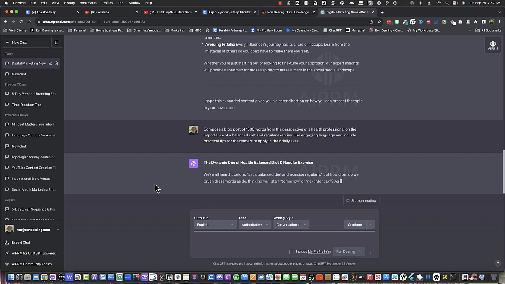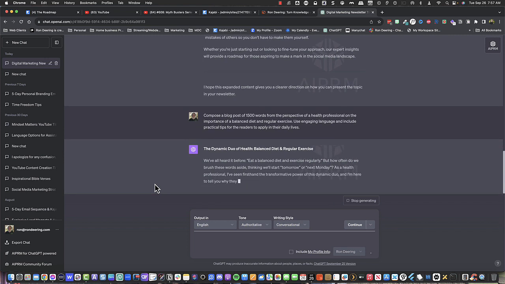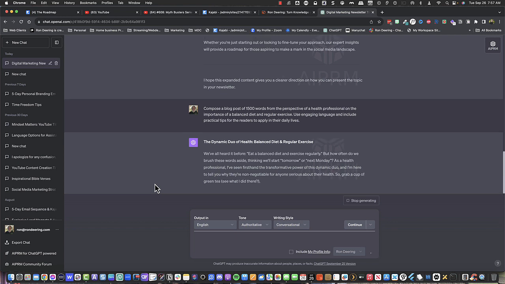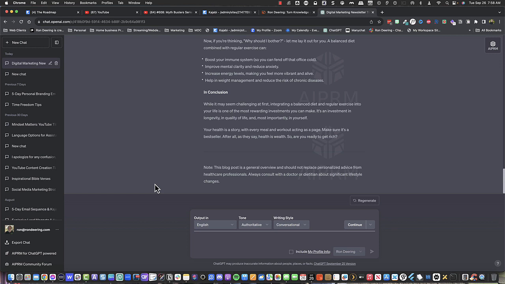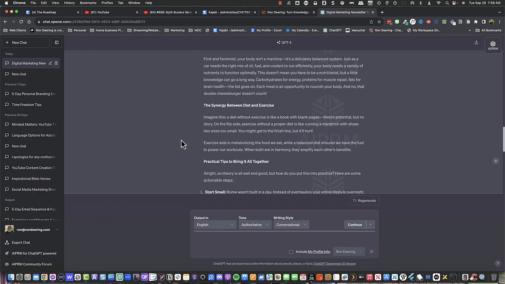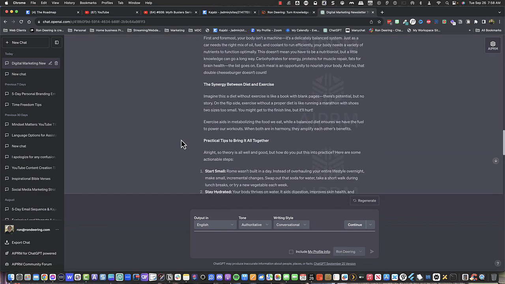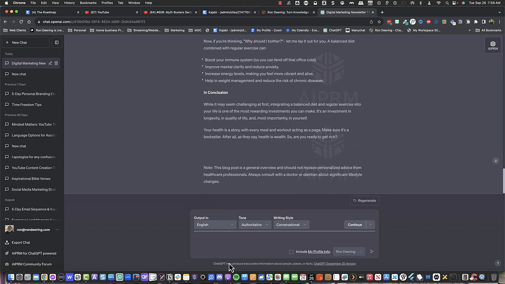And again, ChatGPT version 4 is going to put the markup in there, the formatting, and so forth, which makes it really nice. Okay, so here it is. It took about a minute and a half to generate, and you can see it is a very detailed blog, 1,500 words and so forth. But let's say we want to rewrite it.